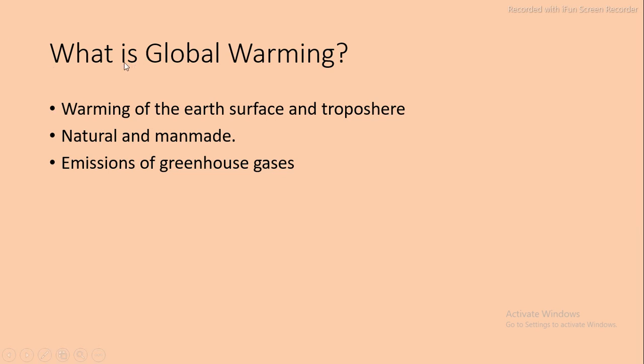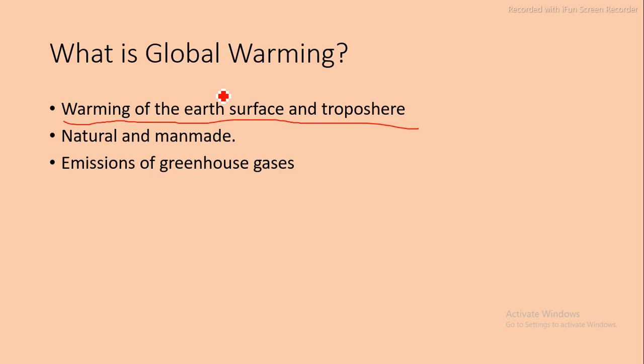So let us see first what is meant by global warming. Global warming is the average increase of the earth's surface and troposphere temperature, which can contribute to changes in global climate patterns. So this global warming is somehow causing changes in the global climate patterns.